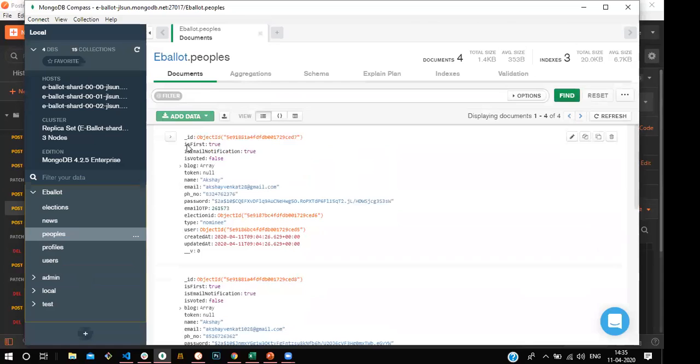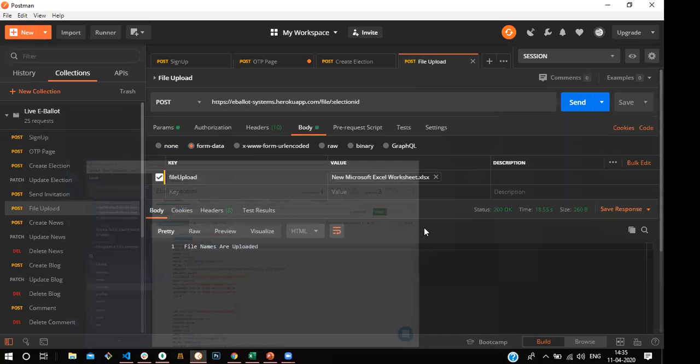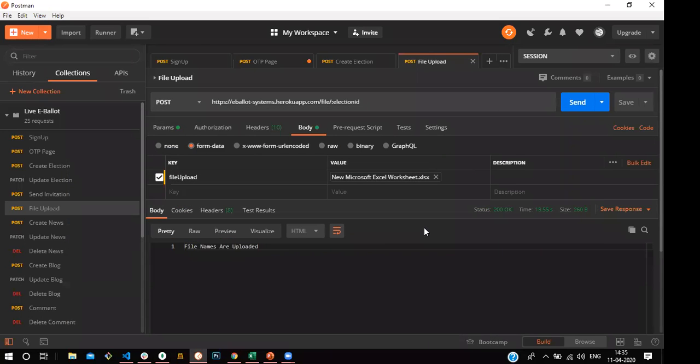Now you can see there is an isFirst field, and isFirst equals true. That means he still did not log in. If isFirst is true, this is the first time he is going to log in, so we send the OTP for verification purposes for the first time only. Now the user has been uploaded.